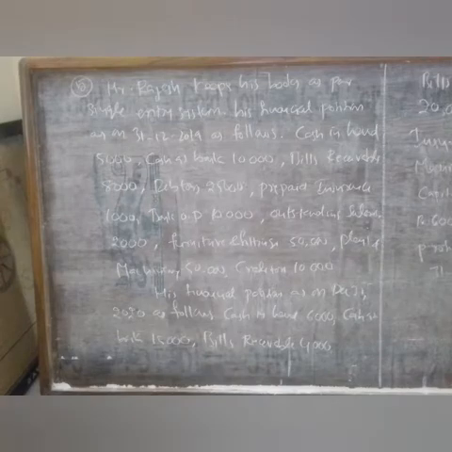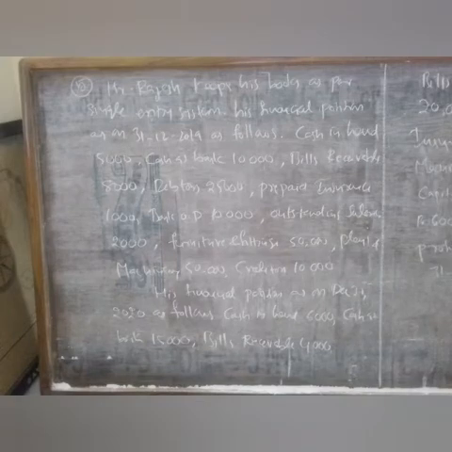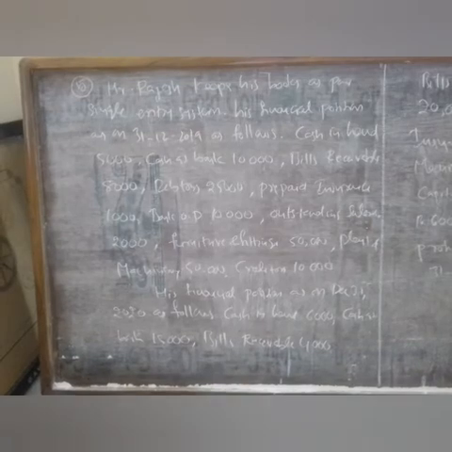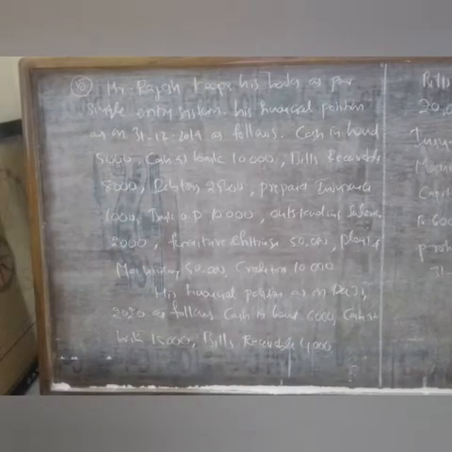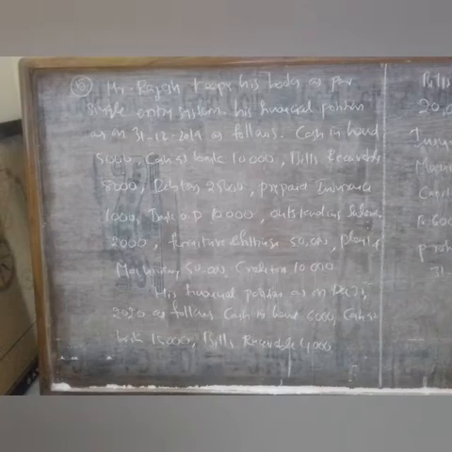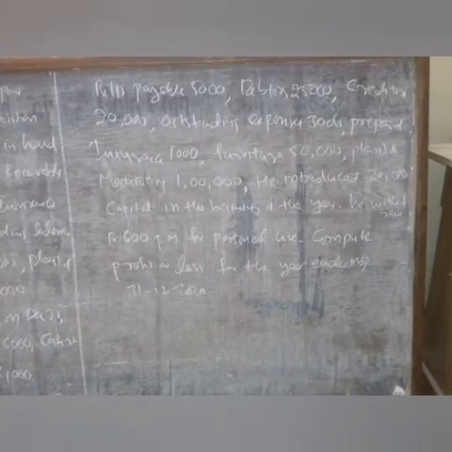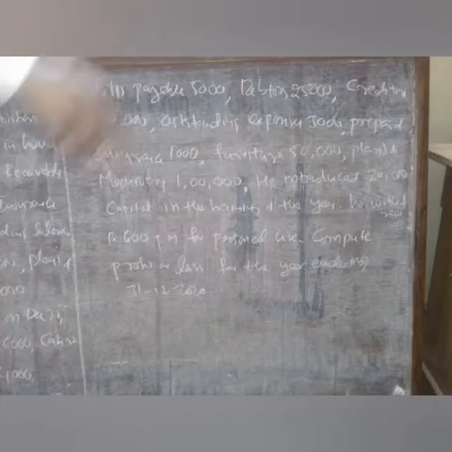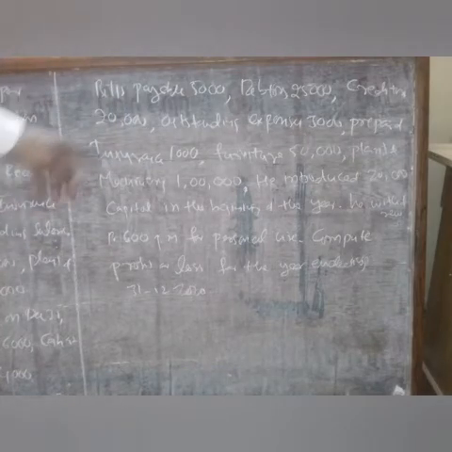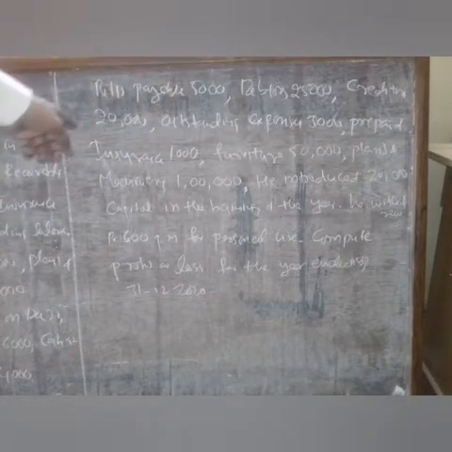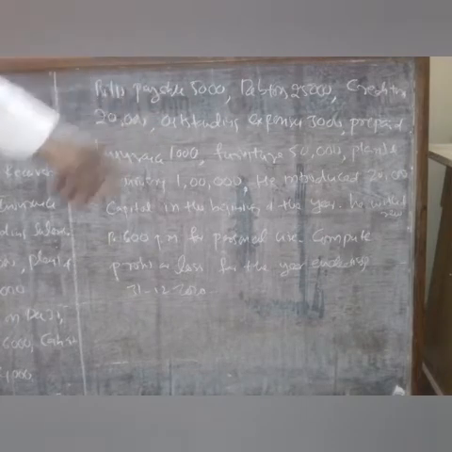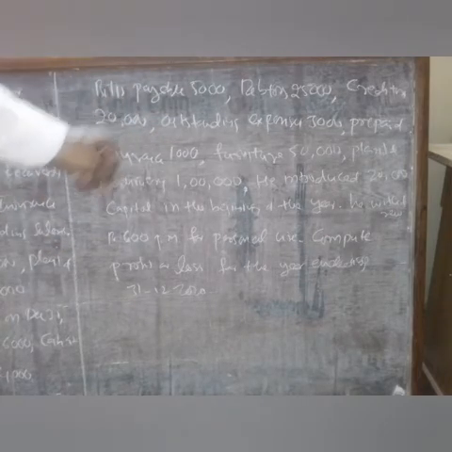After that, his financial position as on December 31st 2020 is as follows. So financial position as on 31st 2020 is also given. Cash in hand 6,000, cash at bank 15,000, bills receivable 4,000. Next, bills payable 5,000, debtors 25,000, creditors 20,000, outstanding expenses 3,000, prepaid insurance 1,000, furniture 50,000, plant and machinery 1 lakh.